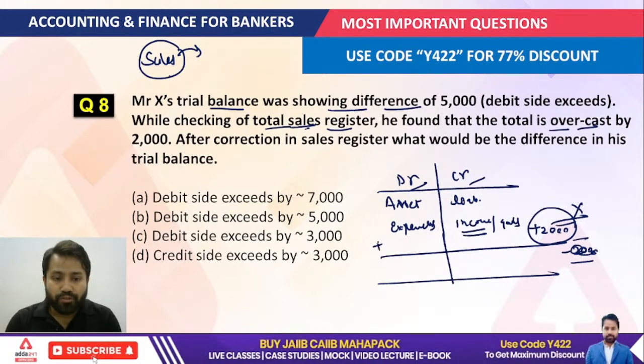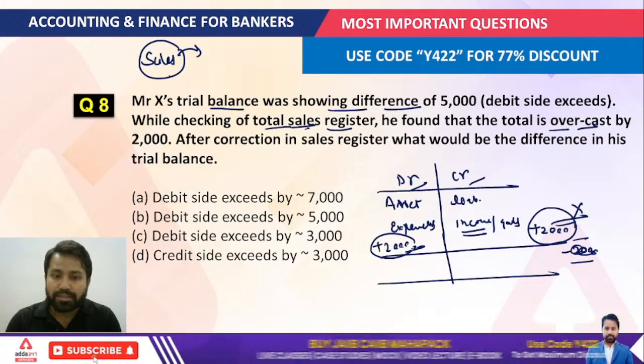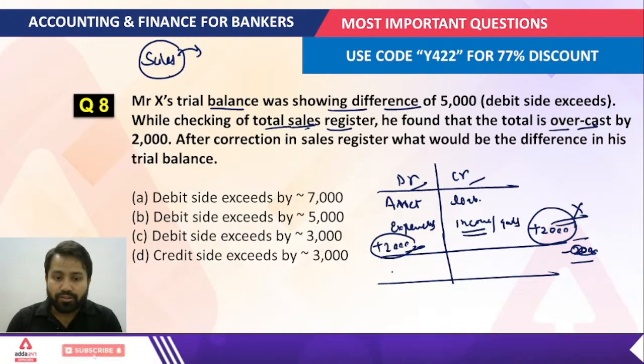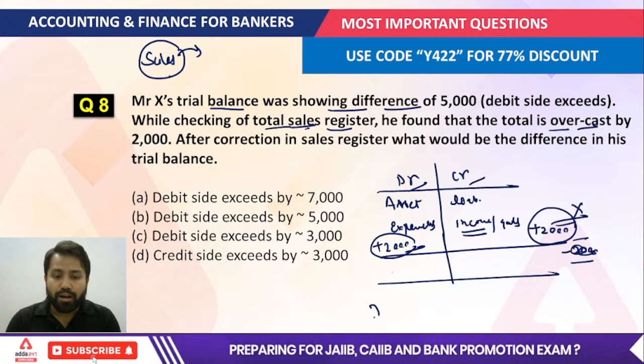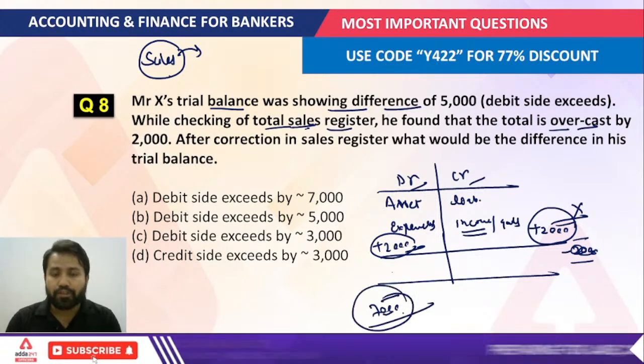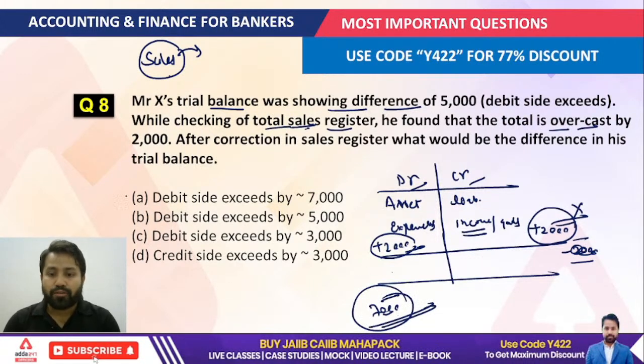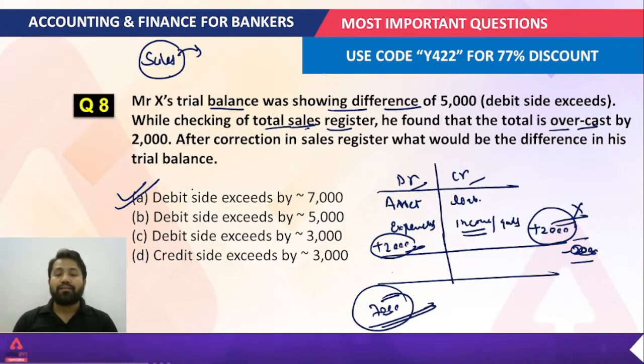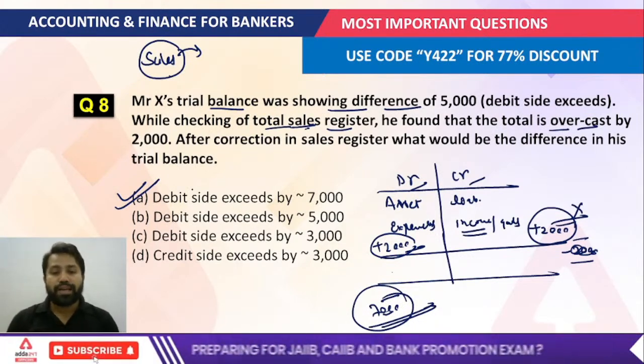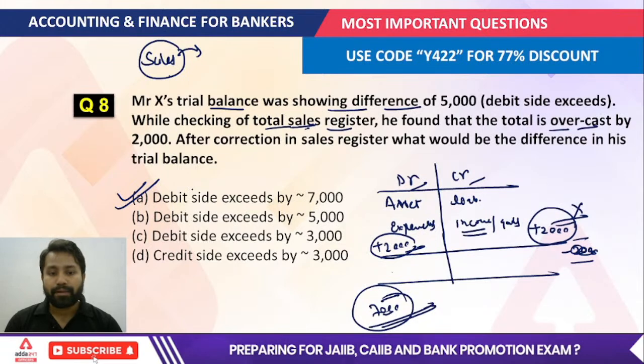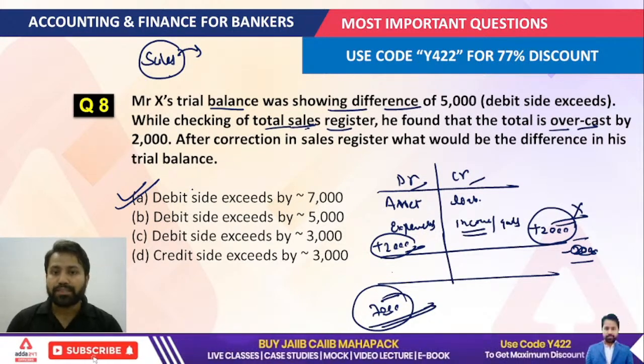When we are just going to debit like 2,000 rupees here, that means now this difference would be what? This difference would become the 7,000. So the correct answer of this, that debit side exceeds by the 7,000, that would be your correct answer for this question, right? I hope it is understandable.